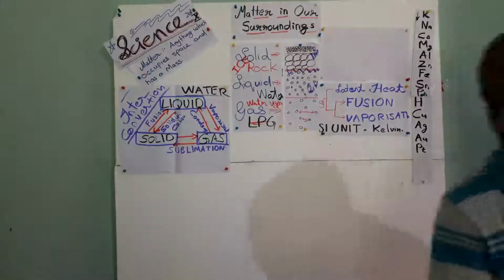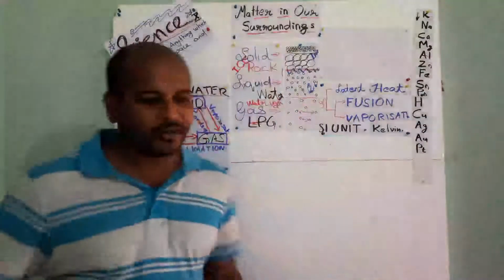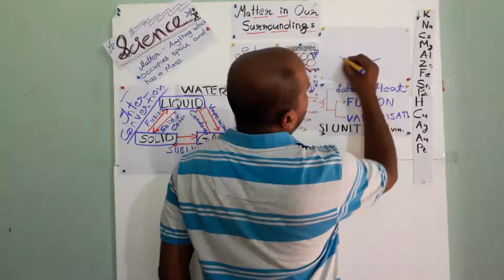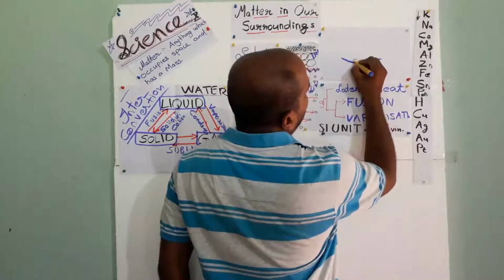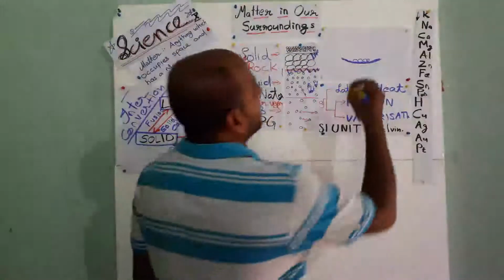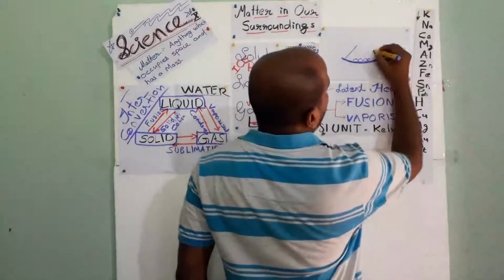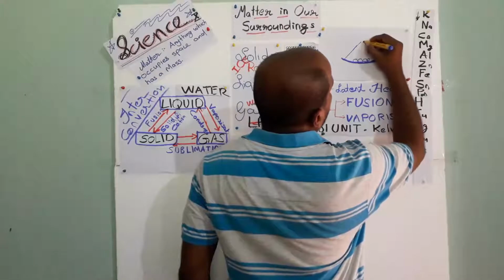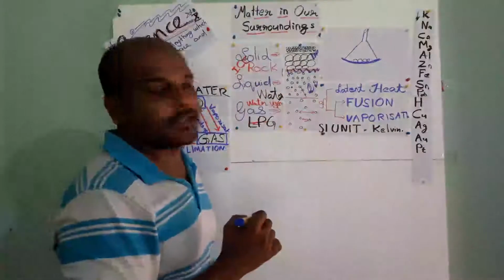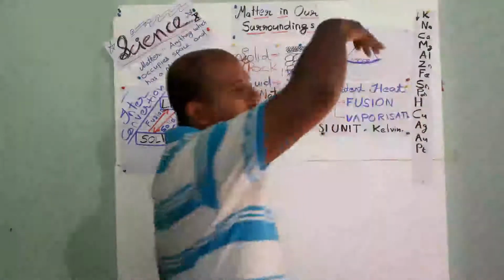In that, what we want to do? We want to take a small plate. Okay, this is a small plate. And here we are putting those camphor particles. And we are keeping a funnel here. You know what is a funnel? You cover that plate with that funnel.